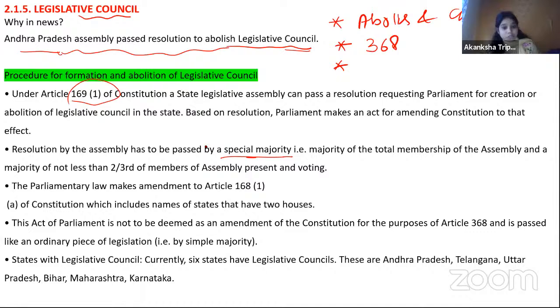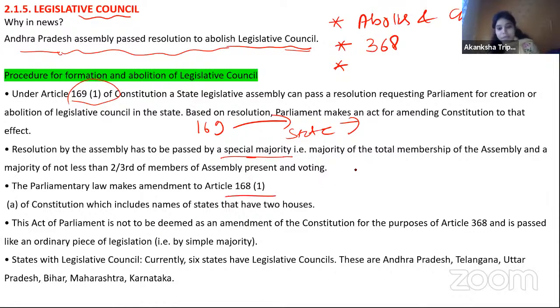Then there can be a question on how it can pass. Under Article 169, the state will pass a resolution using a special majority, and then after the resolution has passed, it will move to Parliament, and Parliament can make laws under Article 168. So these are all the things.